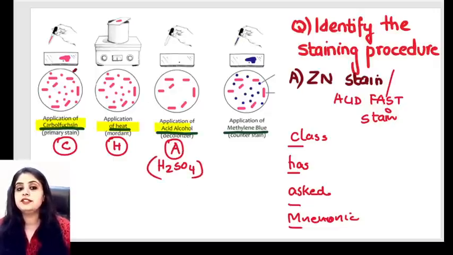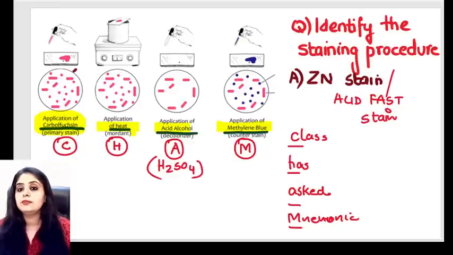And finally, in the end you have a second stain. Can you see something bluish in color? They've added methylene blue. So repeating, CHAM: carbol fuchsin, heating, acid, and methylene blue. Now if you look at the colors, when you added carbol fuchsin, what was the organism becoming? Everything was becoming red. So please remember, carbol fuchsin gives a red color.